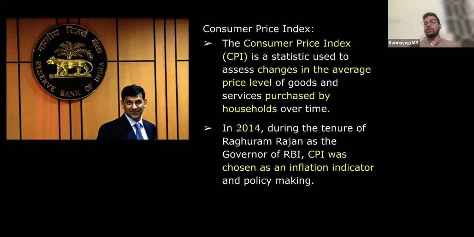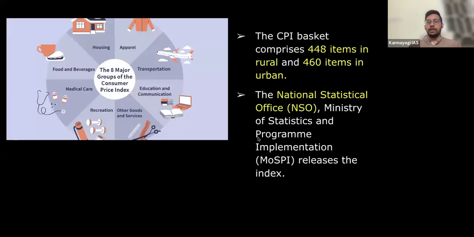But this is not the true reflection, because inflation has to be calculated at the consumer level so that we know the intensity or impact of inflation on the consumer side. That's why the central bank RBI shifted the inflation calculation from the wholesale price index to the consumer price index in 2014. This is also one important point to be remembered.